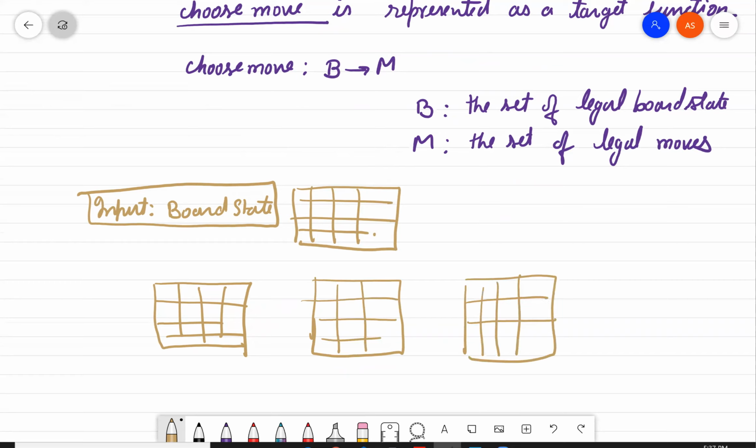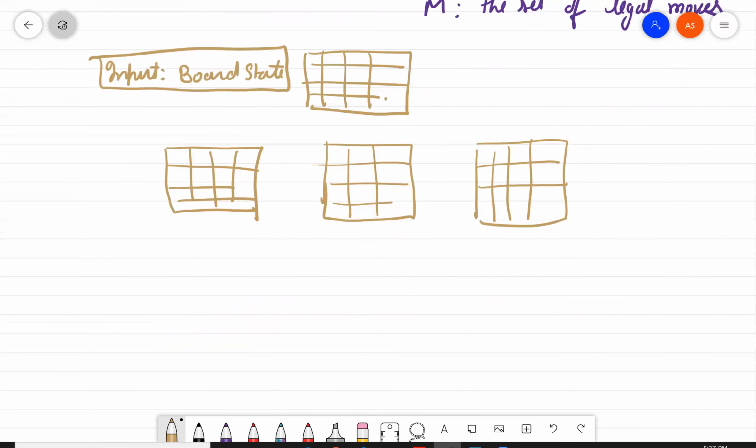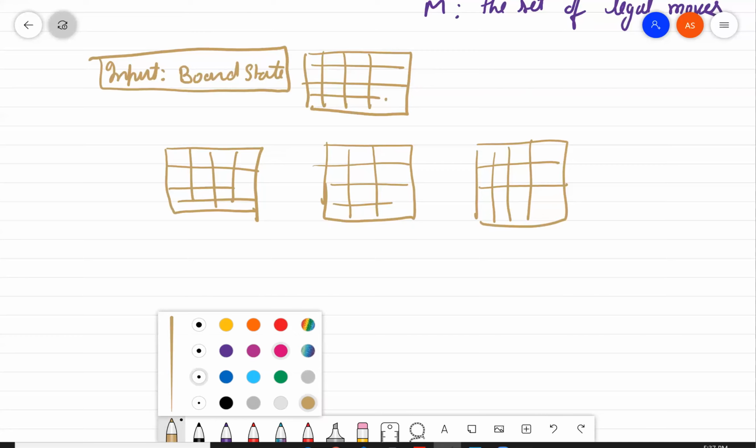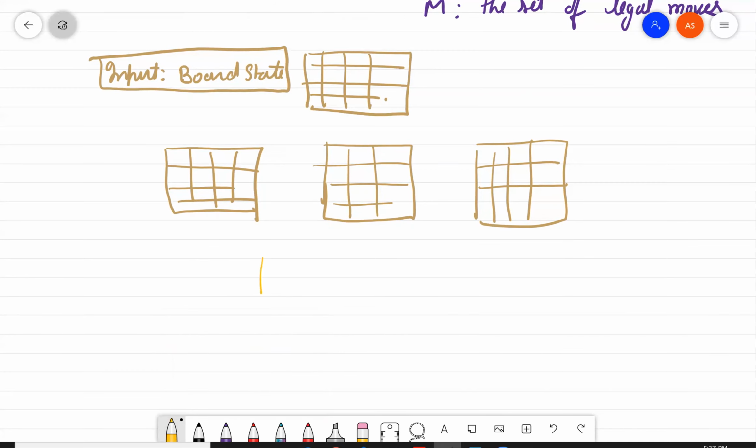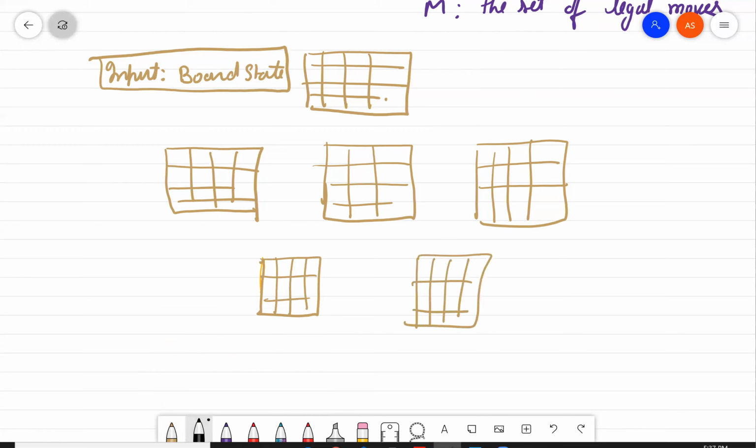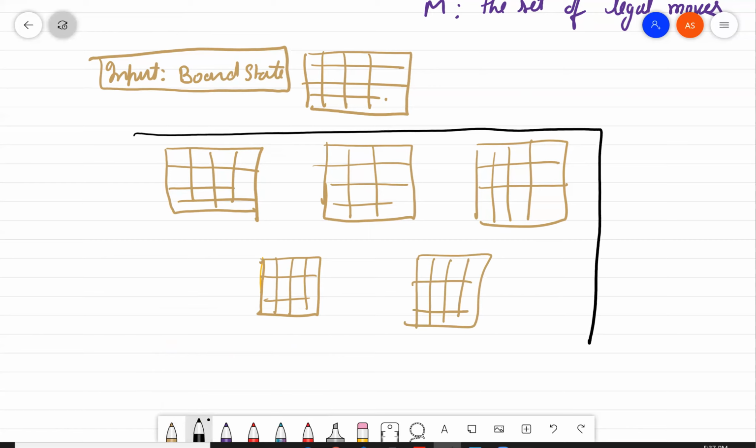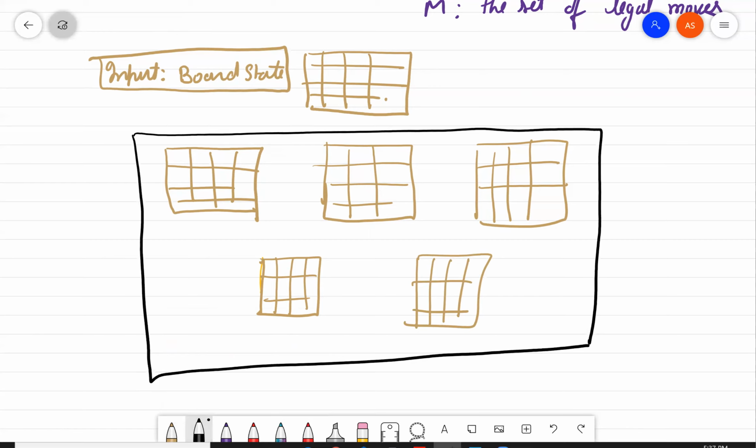I am drawing just a rough diagram of this checkers board, not the exact checkerboard diagram here. So these are the set of legal moves.